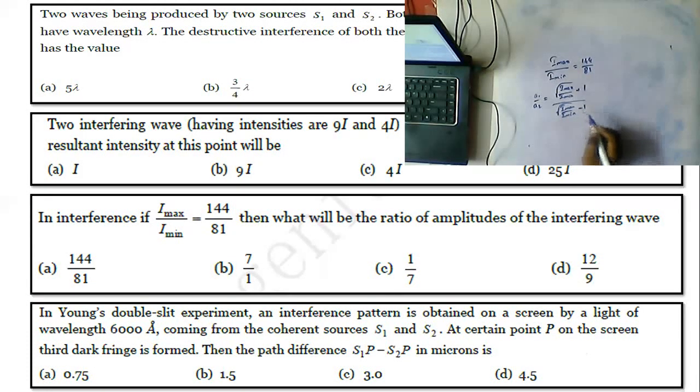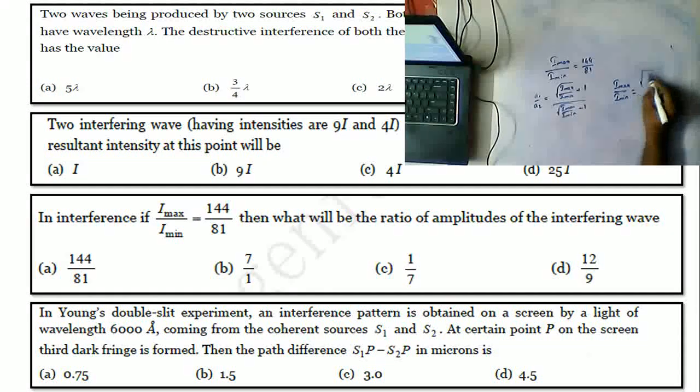Now, how was it obtained? That we will discuss right now. First of all, how do we know this formula? I maximum by I minimum is equal to square root of I1 by I2 plus 1, whole square, by square root of I1 by I2 minus 1, whole square.